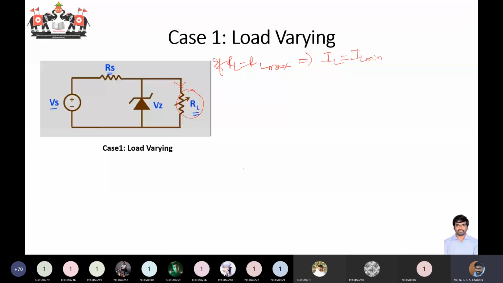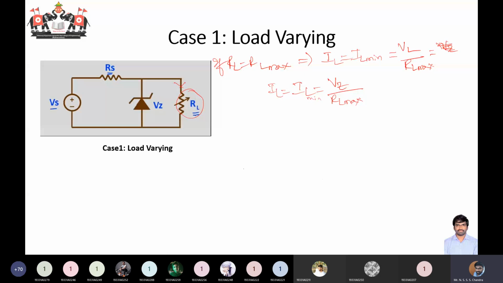What is this IL minimum value? It is equal to VL, the load terminal voltage, by RL max. What is your load terminal voltage when you have a Zener connected? It is equal to VZ. So your IL is equal to VZ by RL max. This will be your IL minimum.